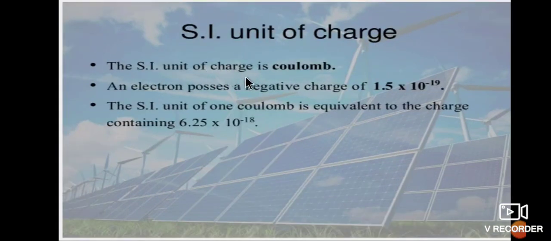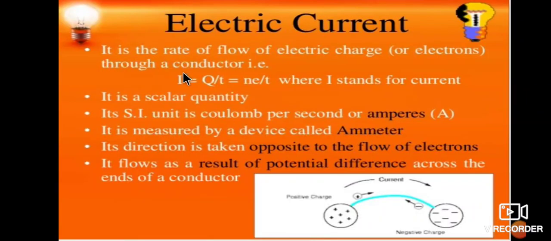Therefore the SI unit of electric charge is coulomb. This is very important. Next we shall move on to electric current. It is the rate of flow of electric charges. What is electric current? The rate of flow of electric charges from one point to another point, or through a conductor, is called electric current.